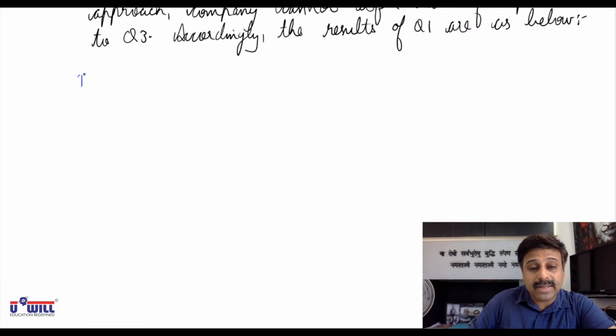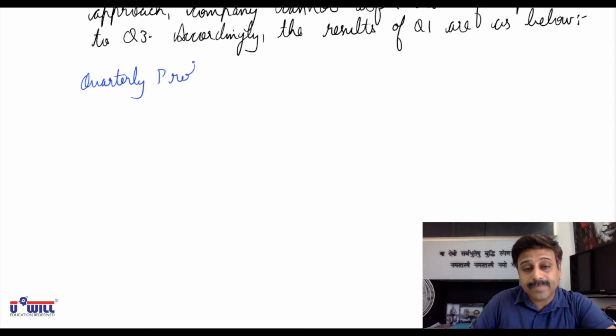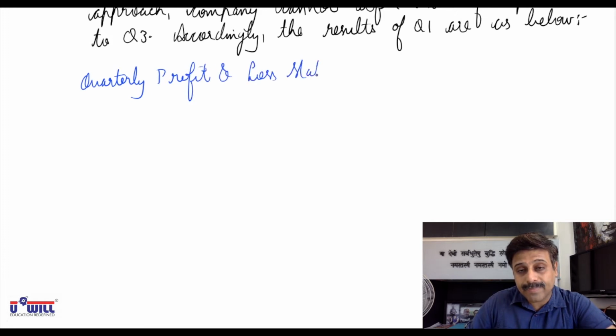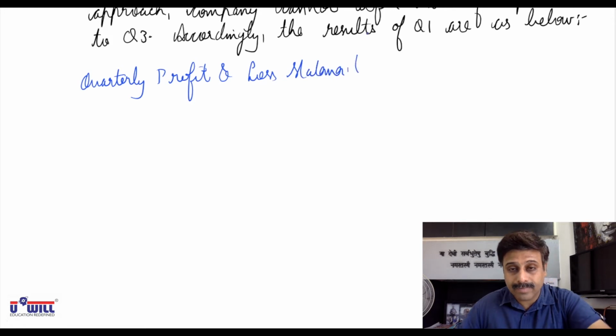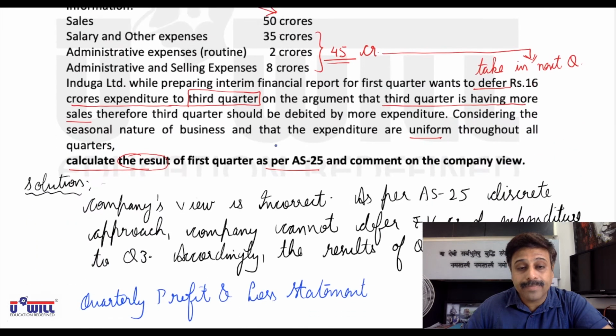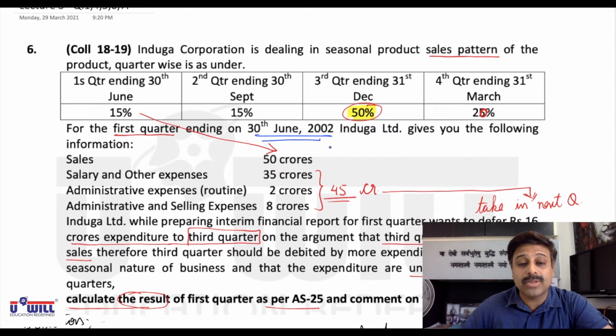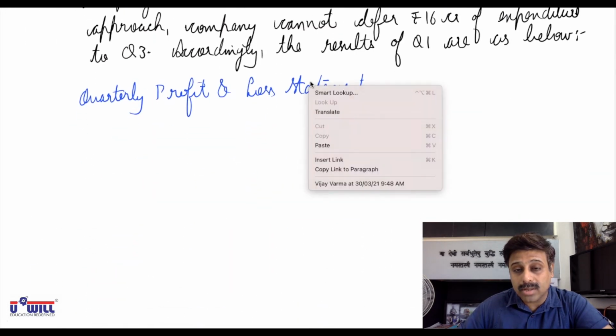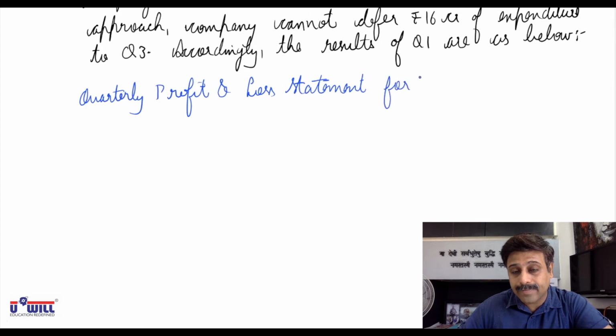All of you will give the heading: quarterly profit and loss statement for the quarter ending 30th June 2002.